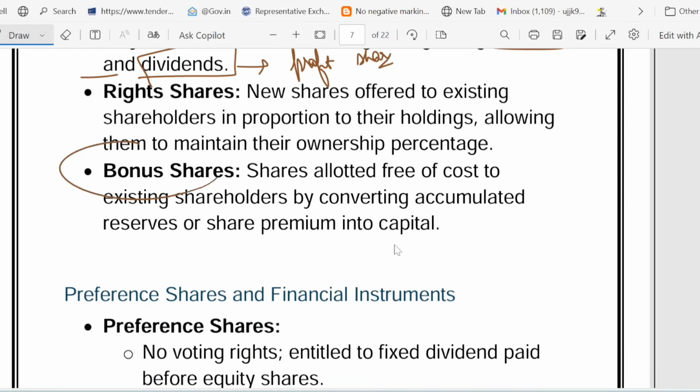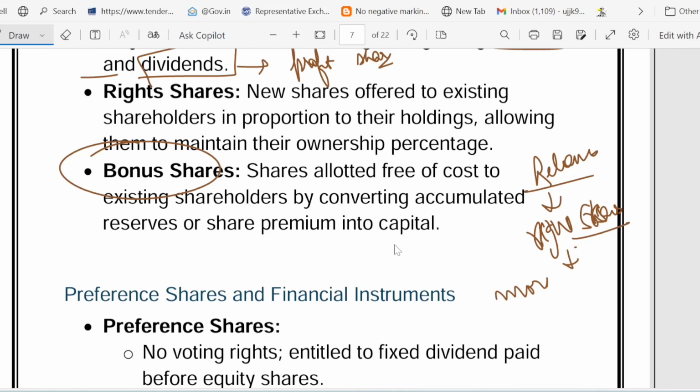Then comes bonus share. What is the meaning of bonus share? Free extra shares, like buy 10 pizzas, get one free deal. That is called bonus share. And what is a rights share? Rights share means loyalty discount for regular customers. Let me give you one example. Suppose Reliance issues rights shares. As an existing investor, you can buy more at a discount to keep your ownership percentage intact. That is the meaning of rights shares.